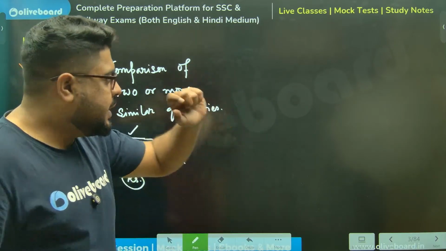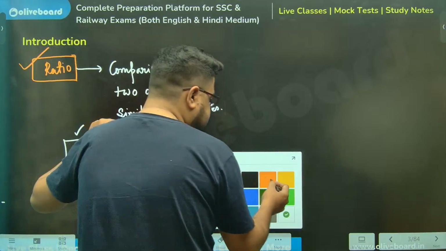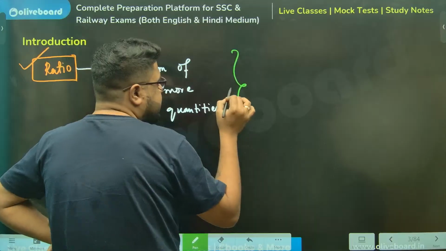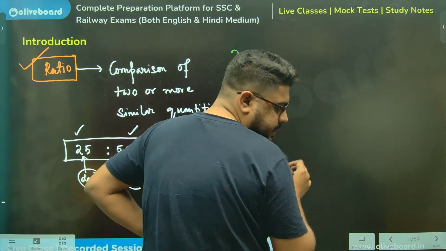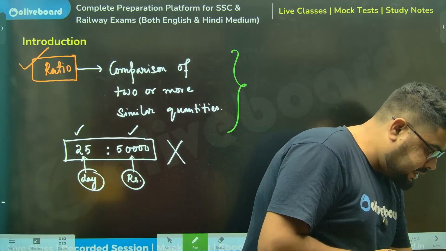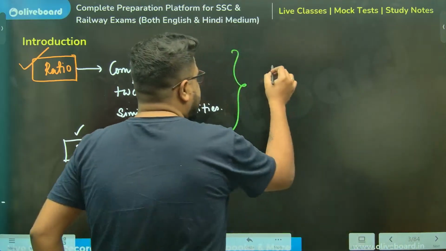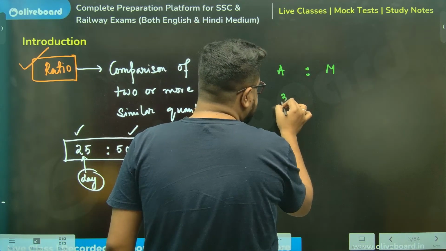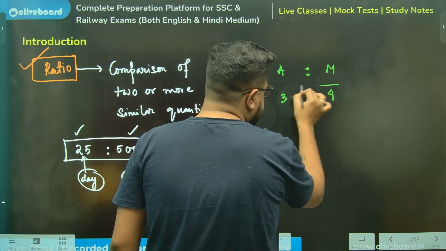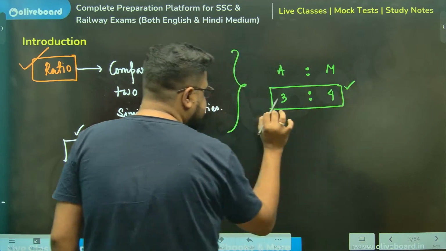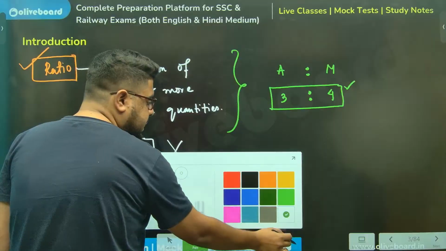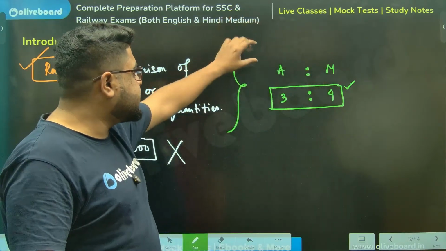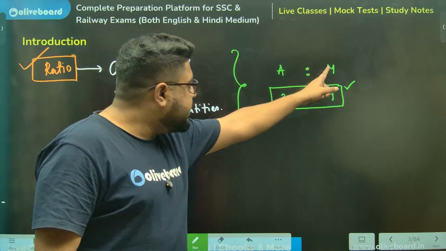Perfect. But as many of you have said, yes, absolutely. Let's see a couple of examples. If I say Ashish and Manish's salaries are in the ratio 3:4, please understand these are not absolute values. This does not mean Ashish gets 3 rupees and Manish gets 4 rupees.